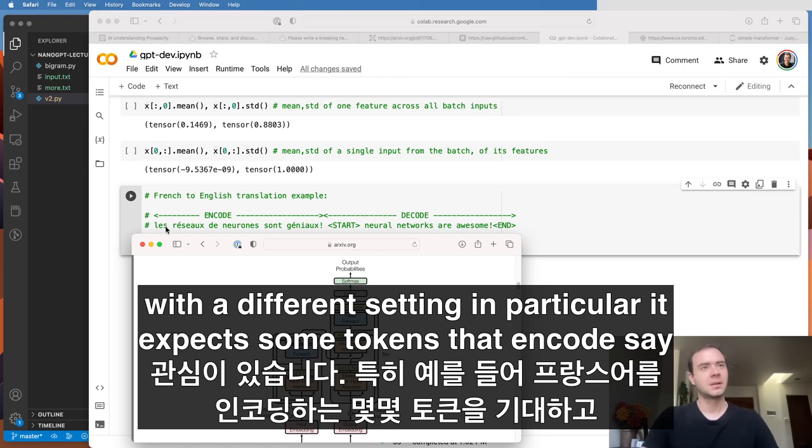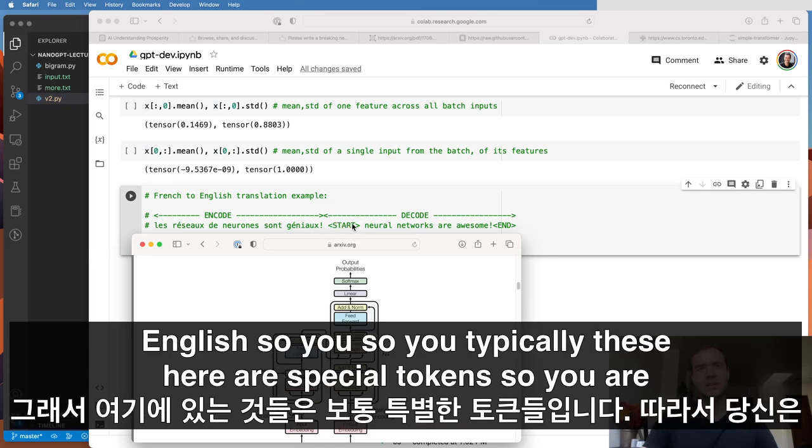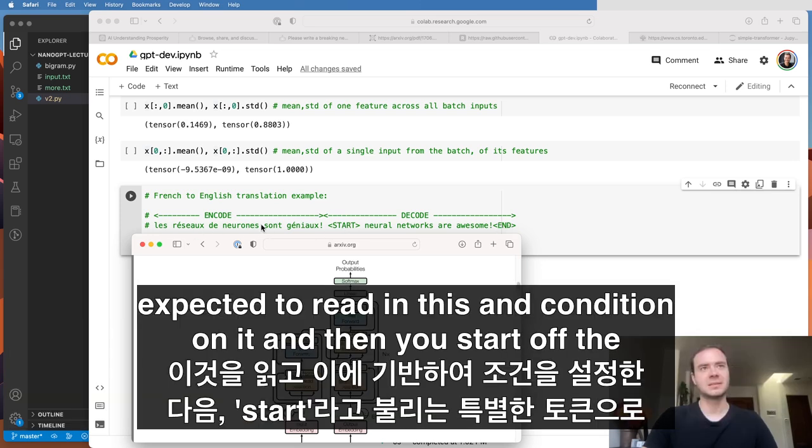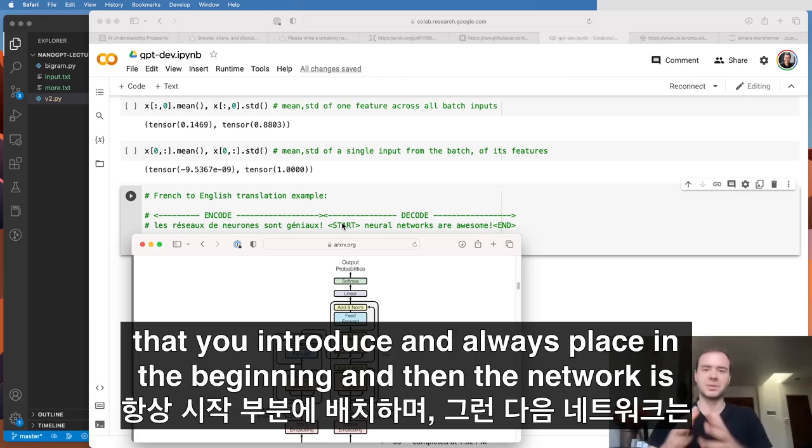In particular, it expects some tokens that encode, say, for example, French, and then it is expected to decode the translation in English. So typically these here are special tokens. You are expected to read in this and condition on it. Then you start off the generation with a special token called start. This is a special new token that you introduce and always place in the beginning.